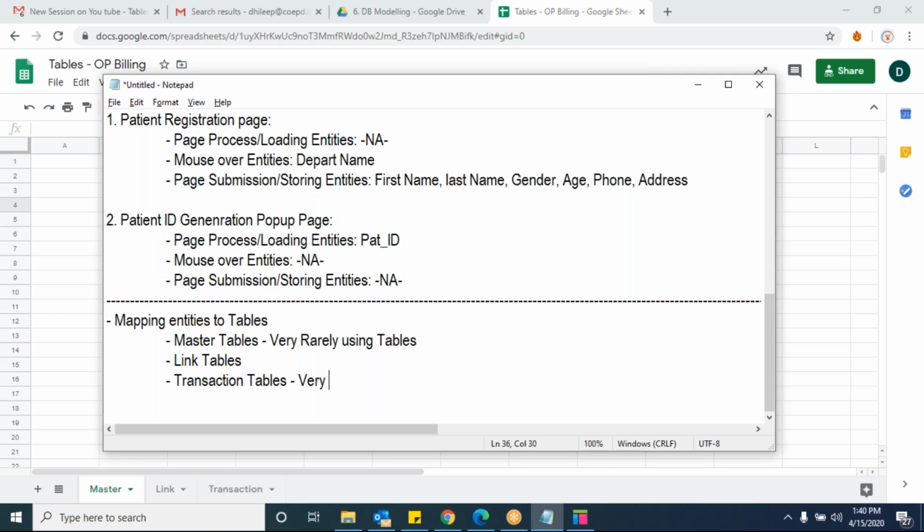Very frequently, on a daily basis, we are updating or using these tables. Using these tables, we call them transaction tables. And the link tables, when there are some inceptions. What do you mean by inception?